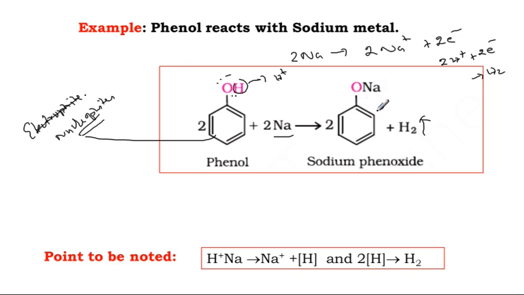Here it is not alkoxide. This is an aromatic substance, so that is phenoxide, sodium phenoxide. How to write it: benzene with O minus, this phenoxide, and Na plus. This is actually a salt. On hydrolysis of sodium phenoxide we can get phenol once again. So this is the reaction between phenol and sodium metal or alkali metal.